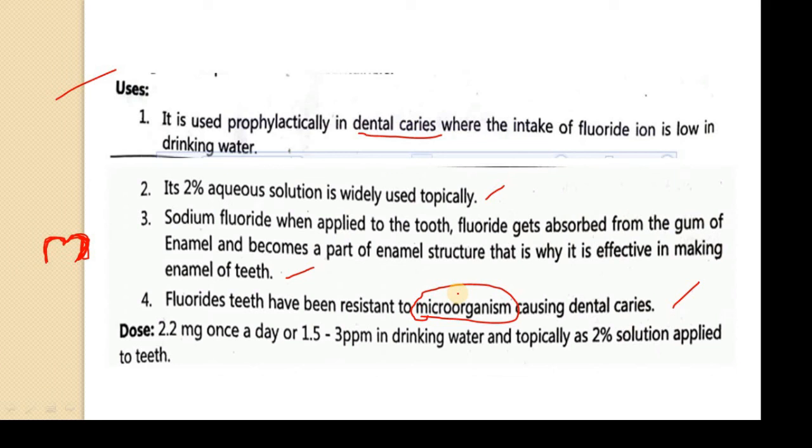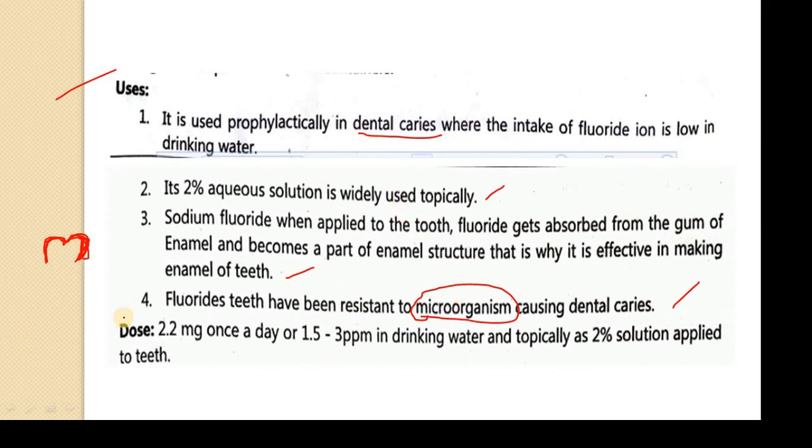So it resists those microorganisms from producing acids. That's why dental caries can be prevented. This is the major use of fluoride as a dental product.